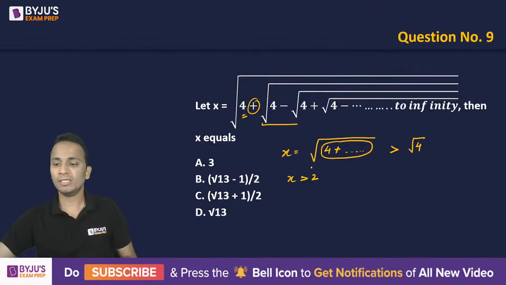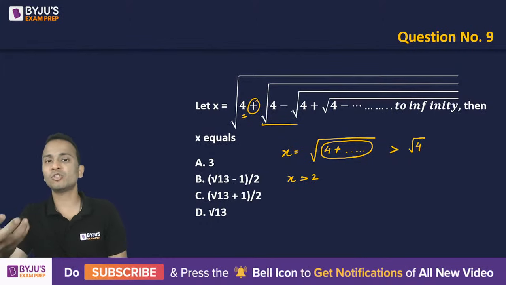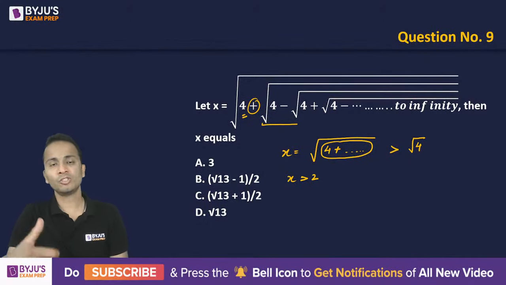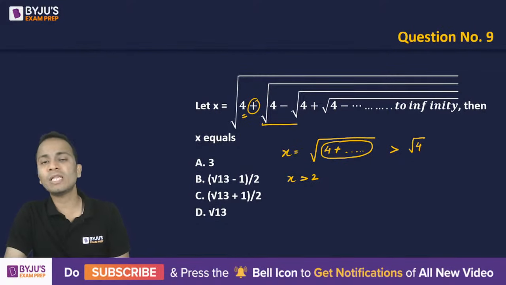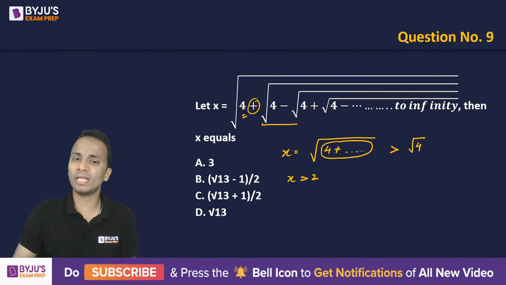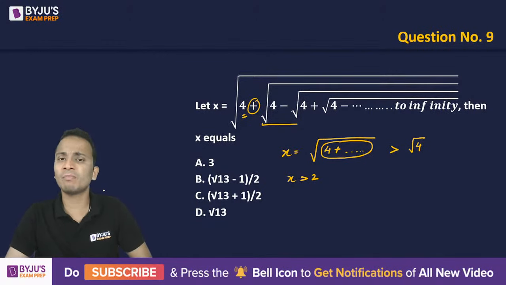So inside the under root, I have 4 plus something, which is a value more than 4. So that means the value of x will be more than under root of 4, and hence I can say that the value of x will be more than 2. Now let's see which options are more than 2 or which options are less than 2. This is more than 2, I'll keep it.